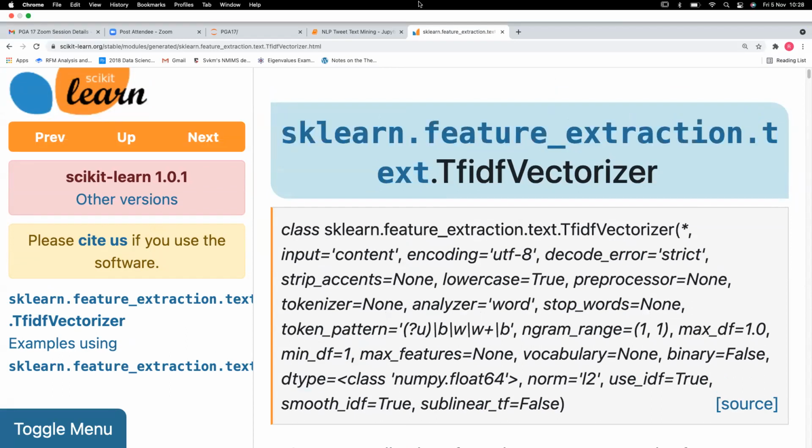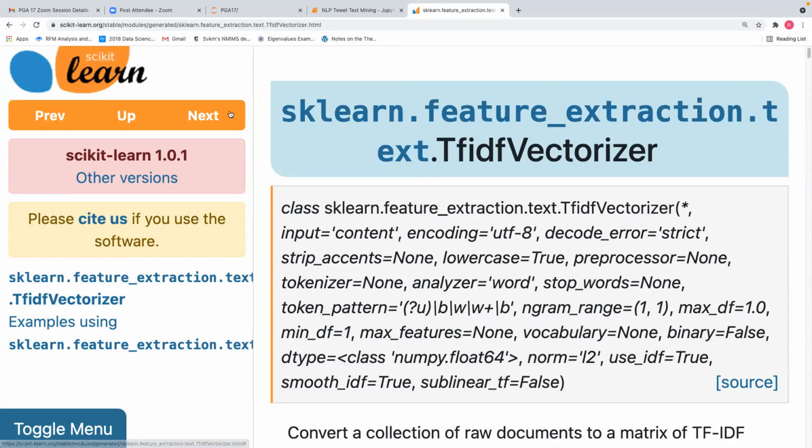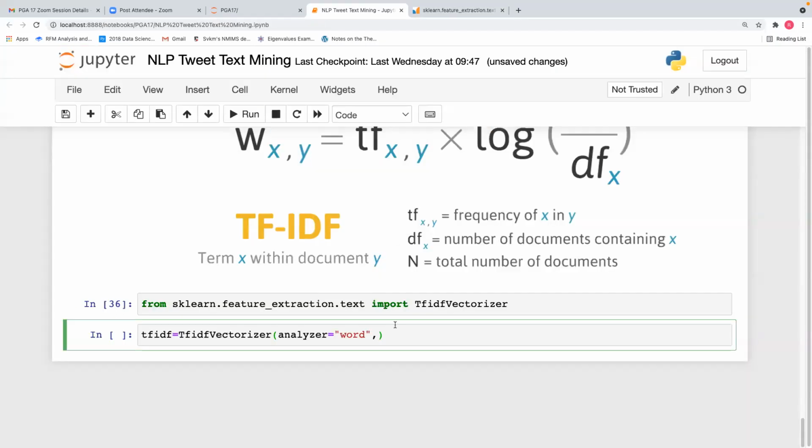Max underscore features. So how many maximum features can we give? We have 16,000 tweets, so can we give 3,000? 3,000 into 50 is 1,50,000, right? So we are going to give 300 only.